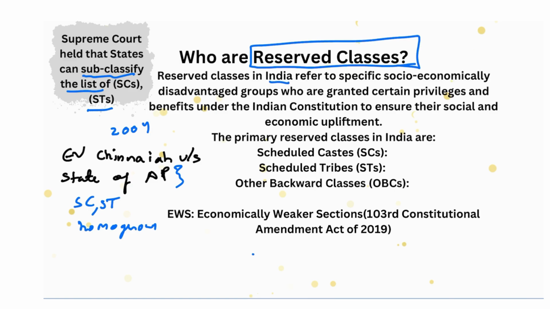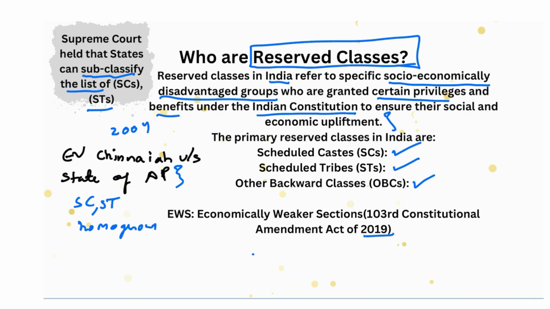Reserved classes in India refer to specific socio-economically disadvantaged groups who are granted certain privileges and benefits under the Indian Constitution to ensure their social and economic upliftment. The primary reserved classes in India are the Scheduled Castes, Scheduled Tribes, and the Other Backward Classes.